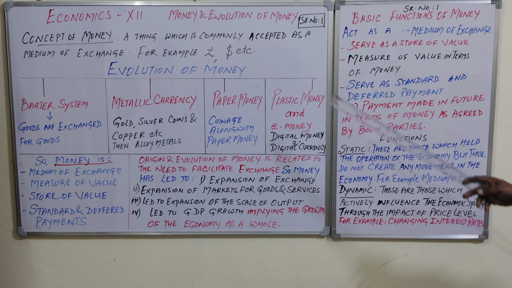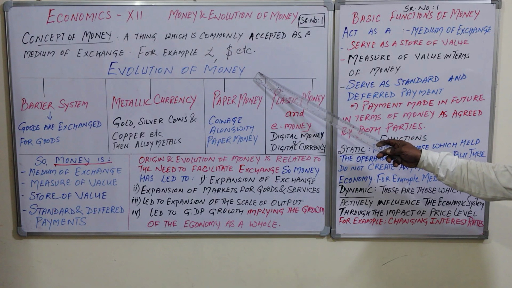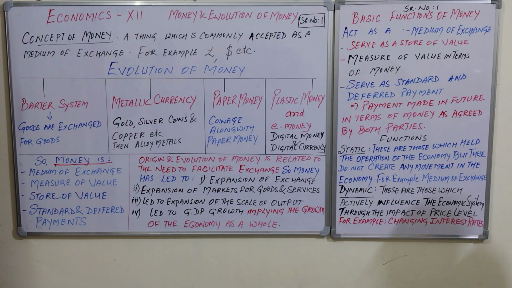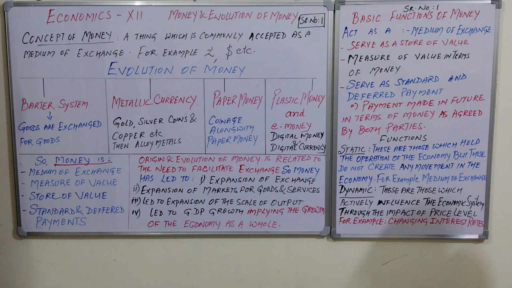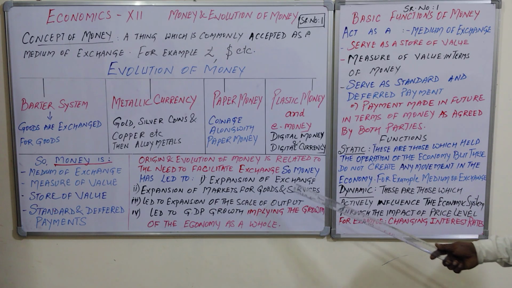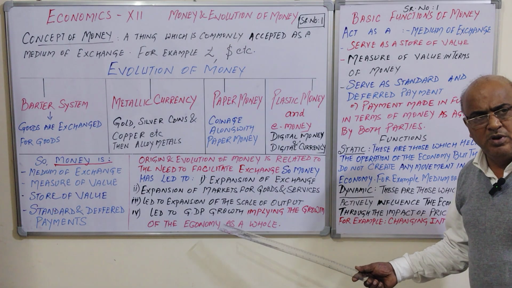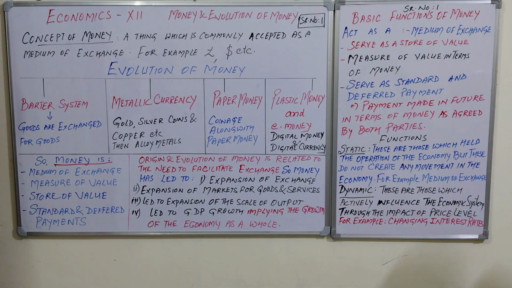So there are 3 topics covered under that: money, currency, abolition of money, and role of money. That is the origin and evolution of money related to need, because our demands, desires, wants are day by day increasing. So we are in great need of money. So expansion of exchange, market for goods and services, production activities, overall increase in GDP, or we can say economic growth and economic development in all the sectors of the economy.